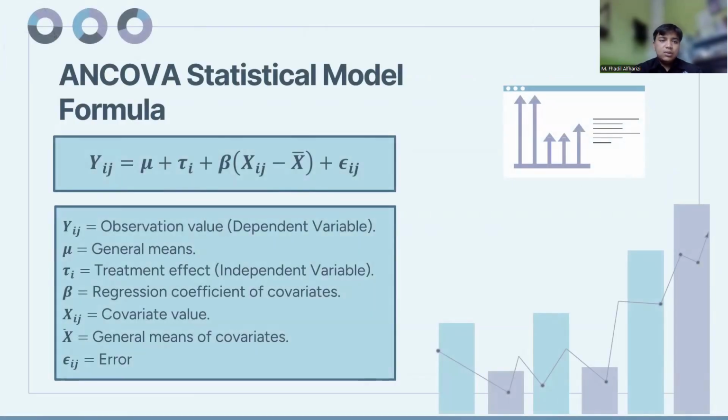ANCOVA statistical model formula. This is Y_ij equals mu plus tau_i plus beta times (x_ij minus x mean) plus epsilon_ij, where Y_ij is the observation value or dependent variable, mu is the general mean, tau_i is the treatment effect or independent variable, beta is the regression coefficient of covariates, x_ij is the covariate value, x mean is the general mean of covariates, and epsilon_ij is error.